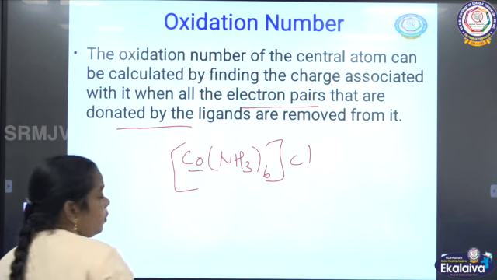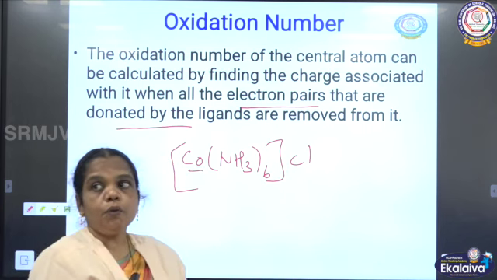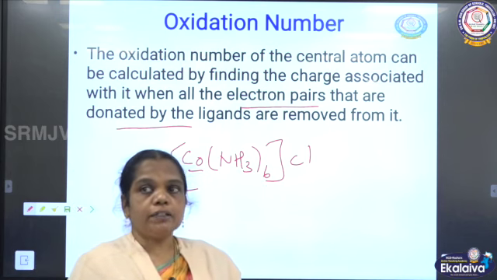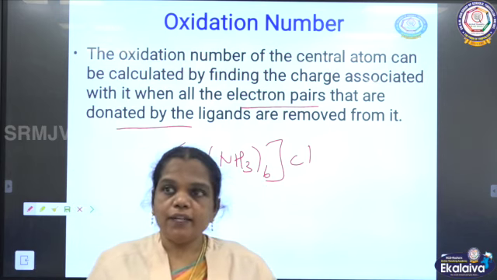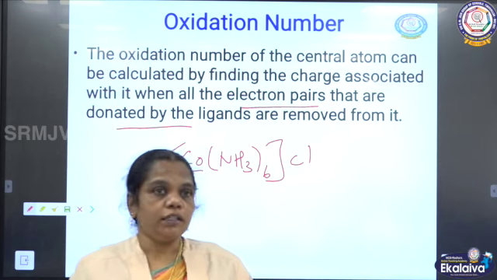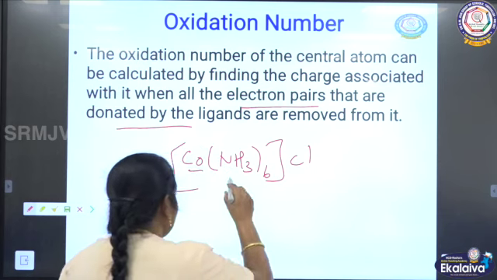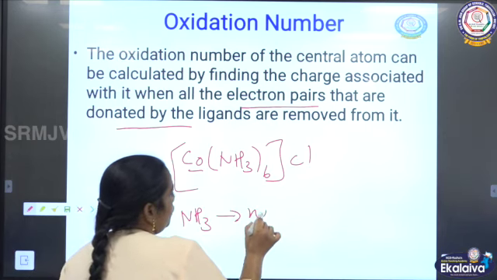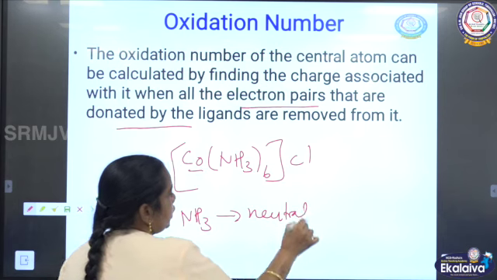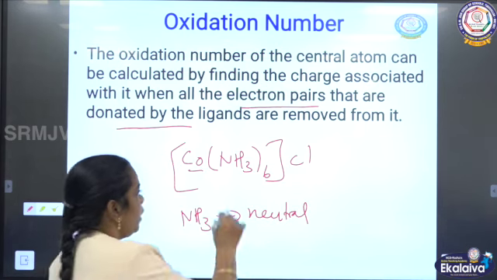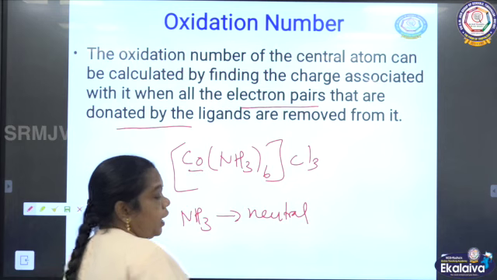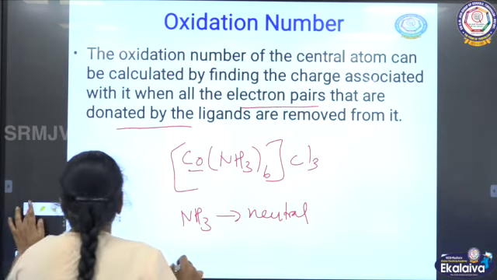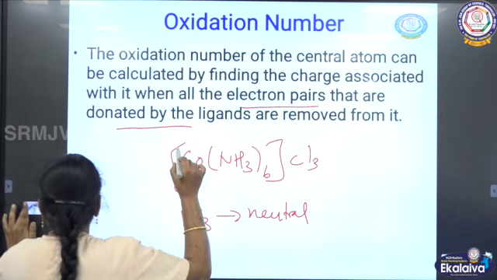So the central metal atom is cobalt. Now you want to calculate the oxidation number based on the ions, cation or anion, as well as the ligands present in the coordination sphere. So now the ligand is amine. The amine is neutral, so there is no charge for this, and now this Cl3. The chloride is an anion. So now you have to take this.